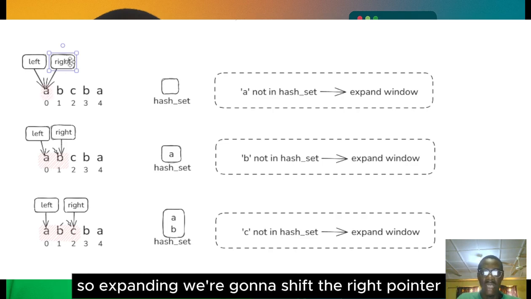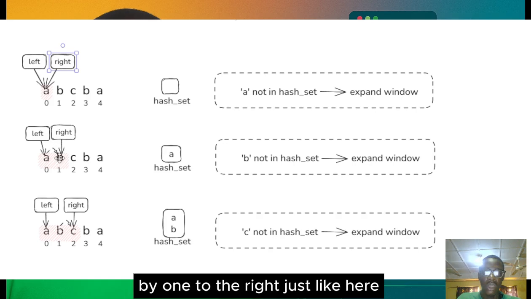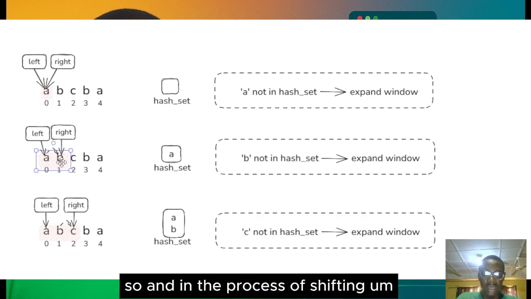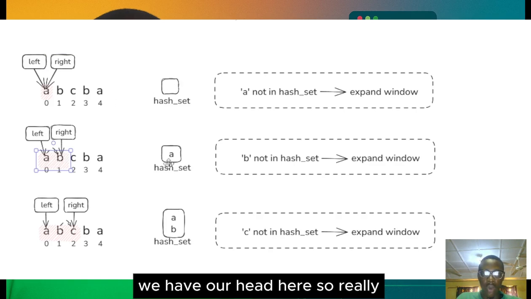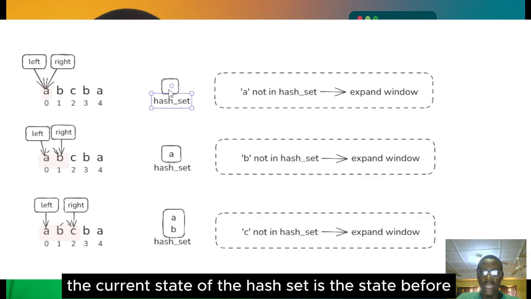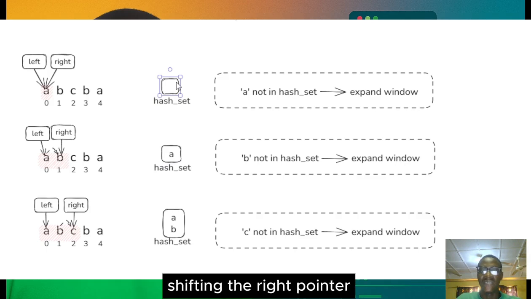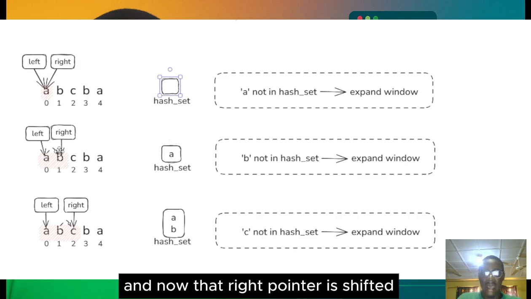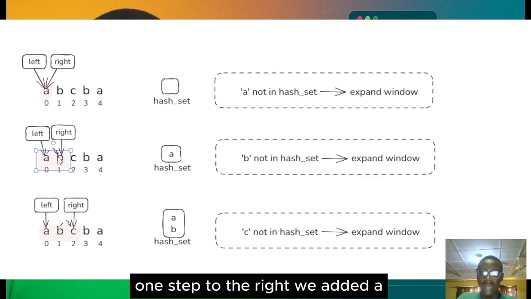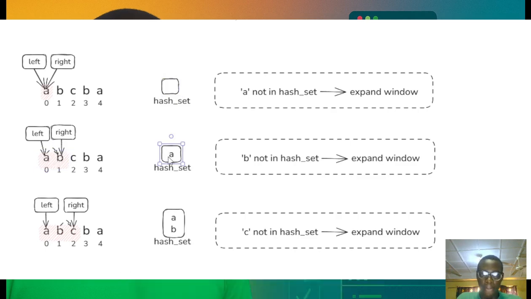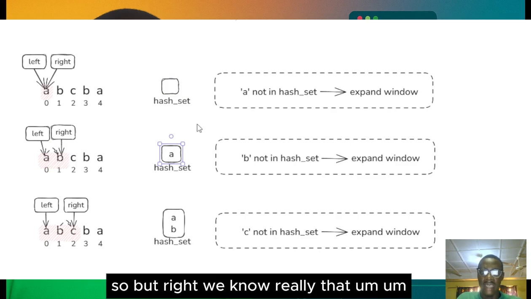So expanding, we are going to shift the right pointer by 1 to the right, just like here. And in the process of shifting, we have our A added there. So really, the current state of the hash set is the state before shifting the right pointer. So right now it is empty, and now that the right pointer is shifted one step to the right, we added A.